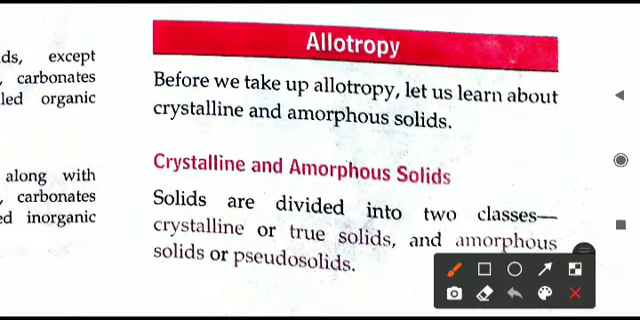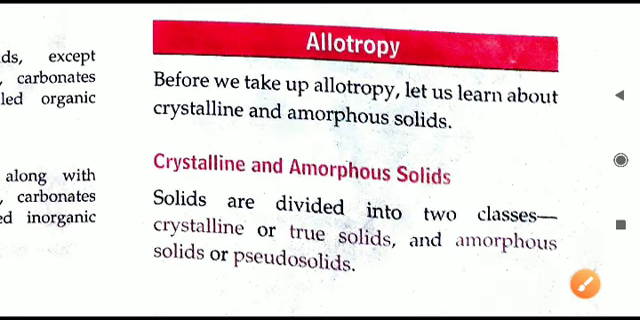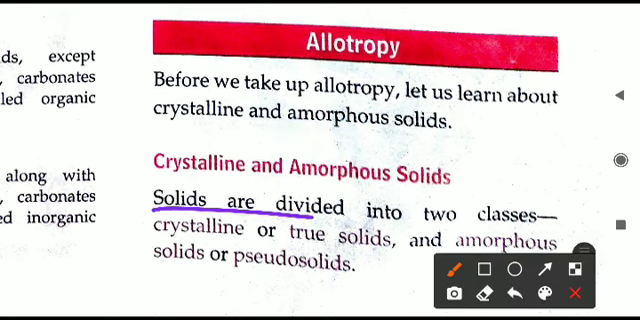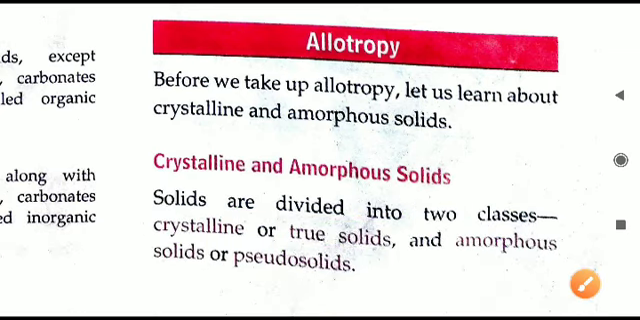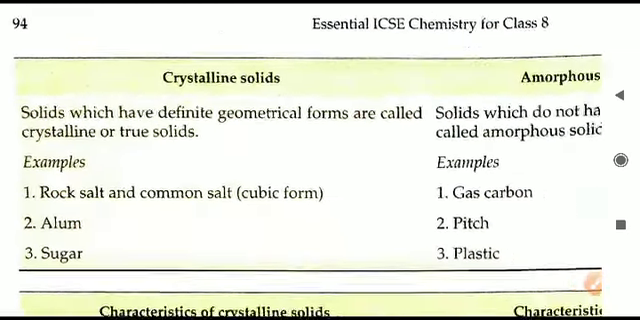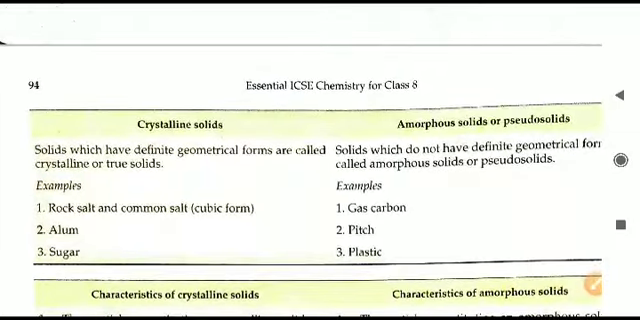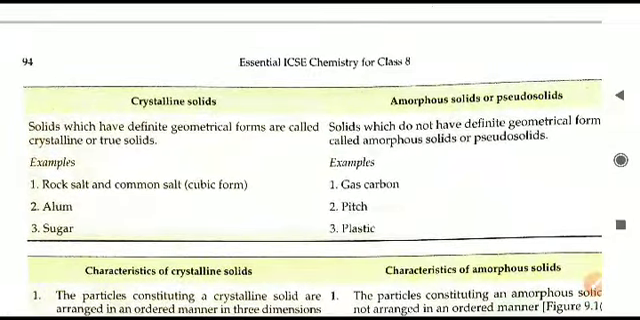Before discussing allotropy, we will discuss the forms of carbon. Solids are divided into two different classes. One is called the crystalline solid, and the next one is called the amorphous solid. Crystalline, another name is true solid. Amorphous, another name is pseudo solid. So let us see what these crystalline true solids and amorphous or pseudo solids are. Here is the difference table. Then we will see the properties of both types of solids.